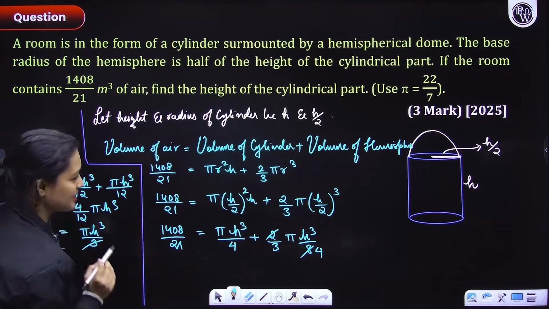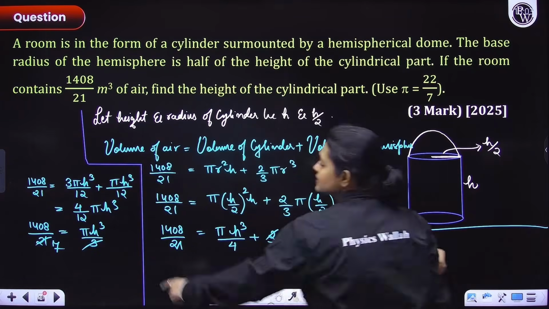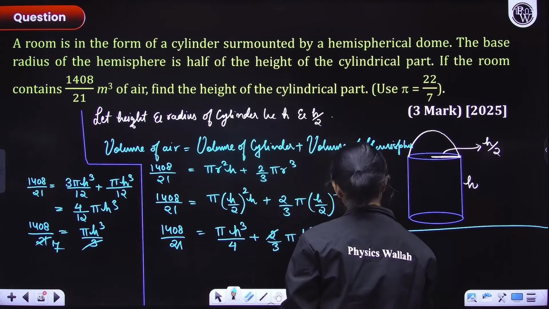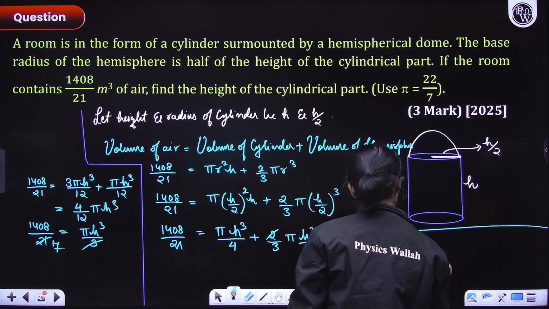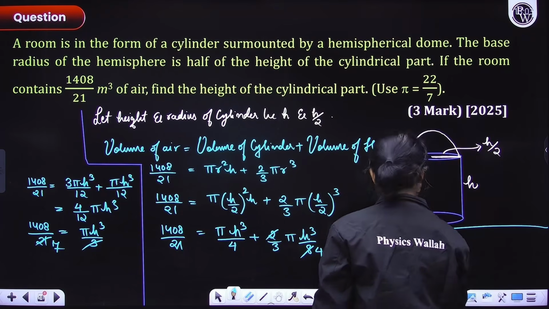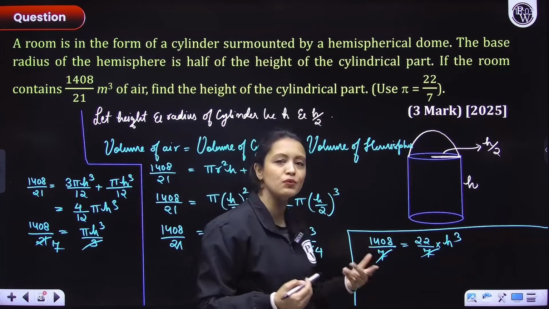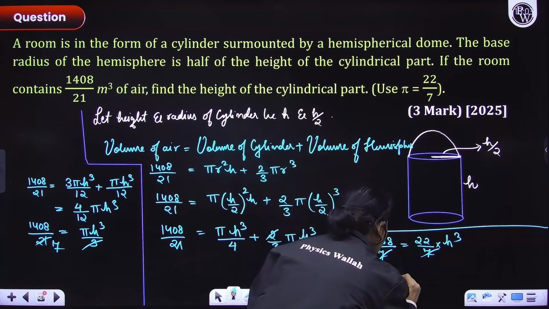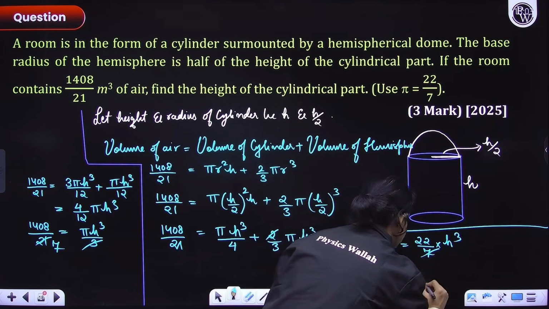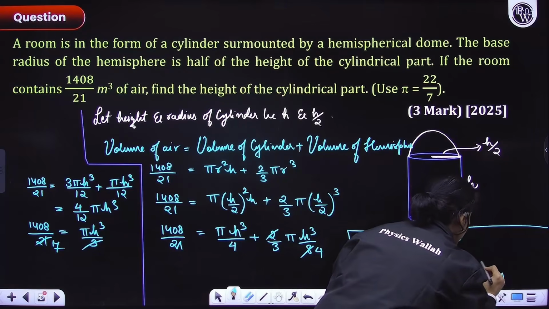Do we have any remaining portion where we can do this? Let's do this here now, everyone. So now we have 1408 divided by 7 is equal to, let's plug the value of pi as 22 by 7, so 22 by 7 into h cube. 7 and 7 get cancelled. Now we'll try dividing 1408 by 22 and see what we are getting. When you divide 1408 by 22, you will get 64. So from here, the value of h comes out to be 4 centimeters.